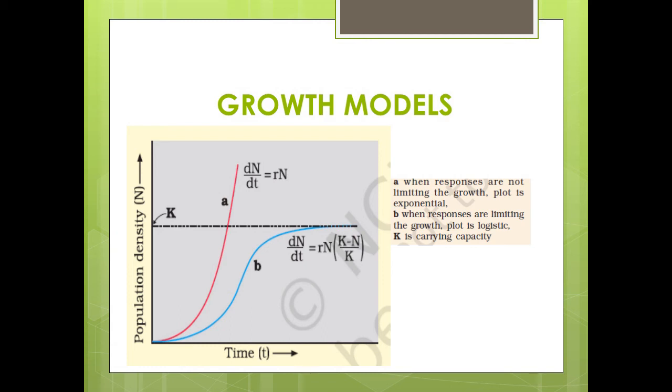So that is why you have got the growth models. The graphical pattern which is obtained when a population growth is plotted against time is known as the population growth form or a model. And here you see two models. One is the exponential J-shaped and the logistic or the S-shaped curve. J-shaped or exponential growth form, at any point of time, population size does not reach an equilibrium. J-shaped growth form has got three phases: establishment or the initial phase, which is also called the lag phase, exponential phase, that is the log phase, and another is the crash phase.